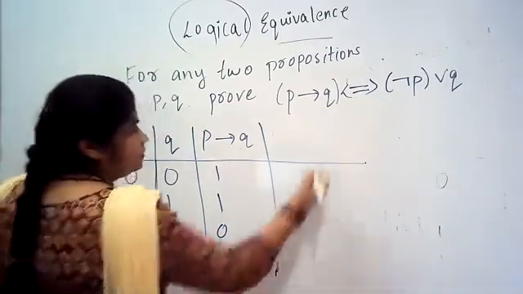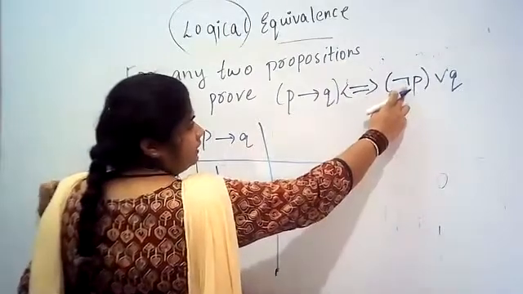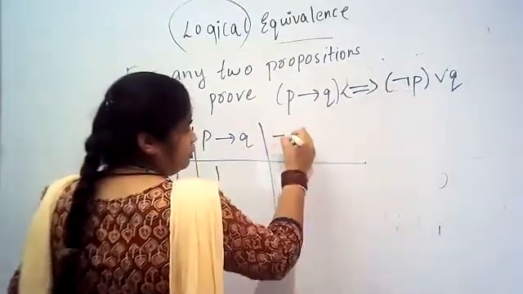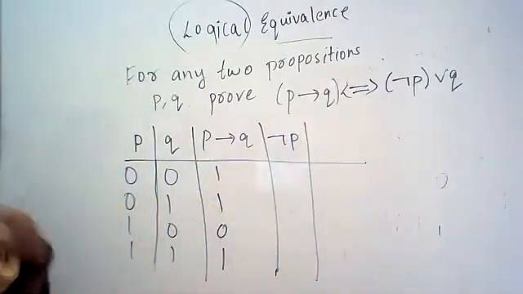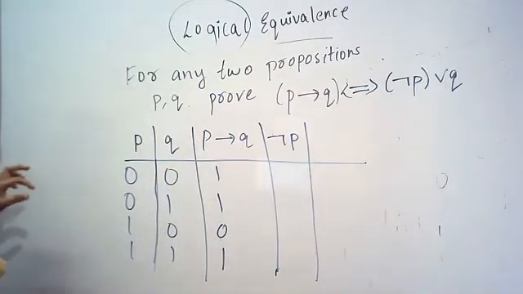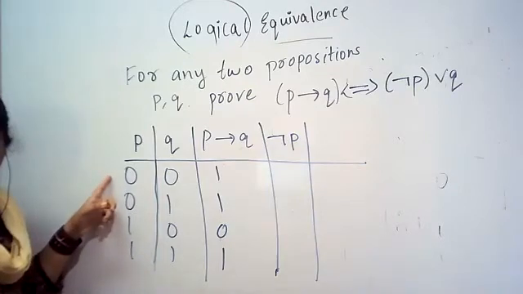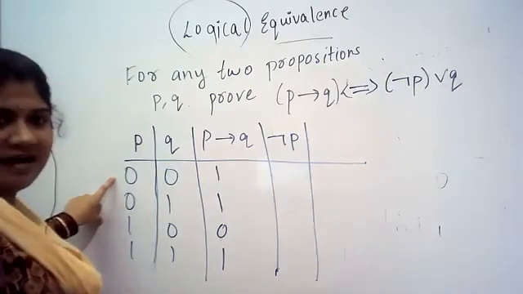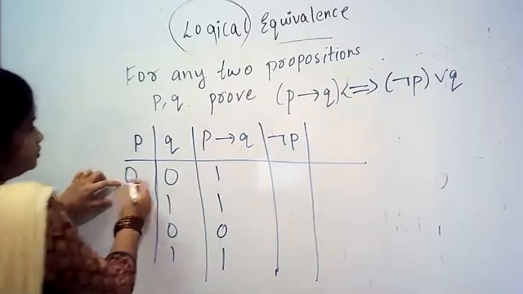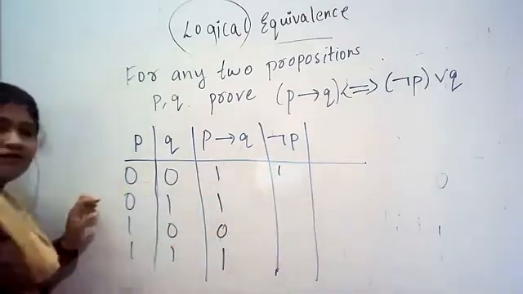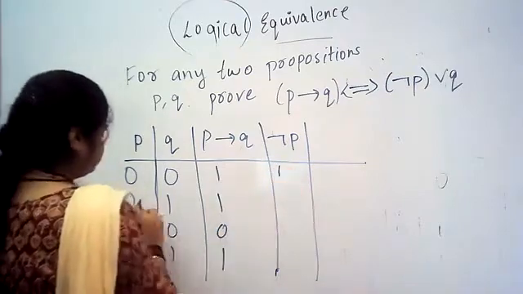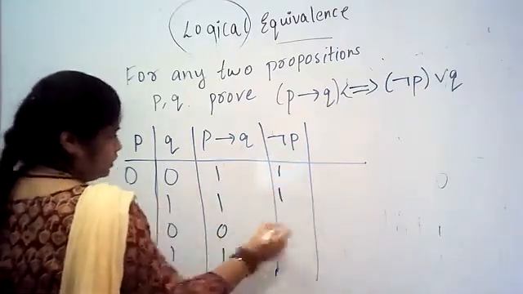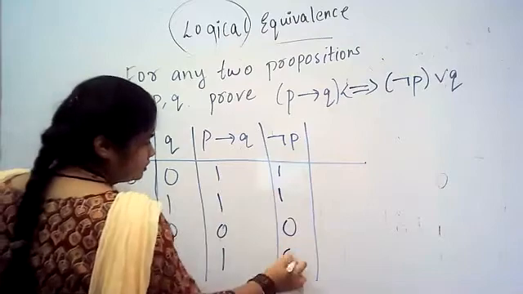Next, what do we want here? Negation P. I will solve negation P first. Where is P? Here we have P. Negation means what? Reverse. 0 becomes 1, 0 again becomes 1. 1 becomes 0, 1 becomes 0.